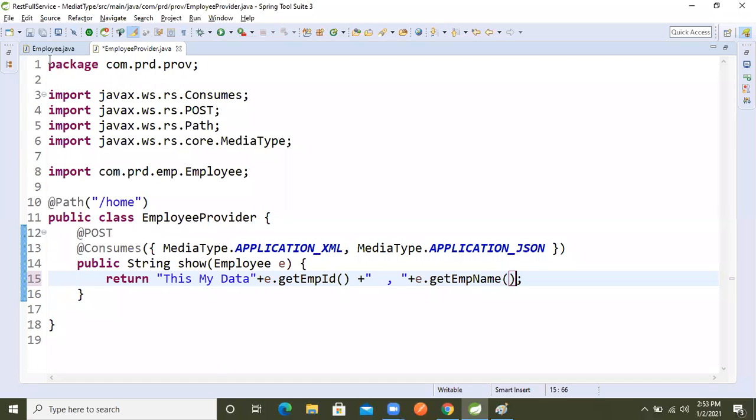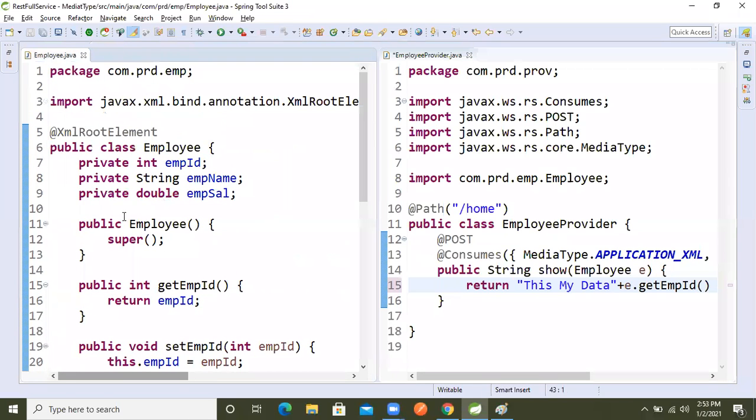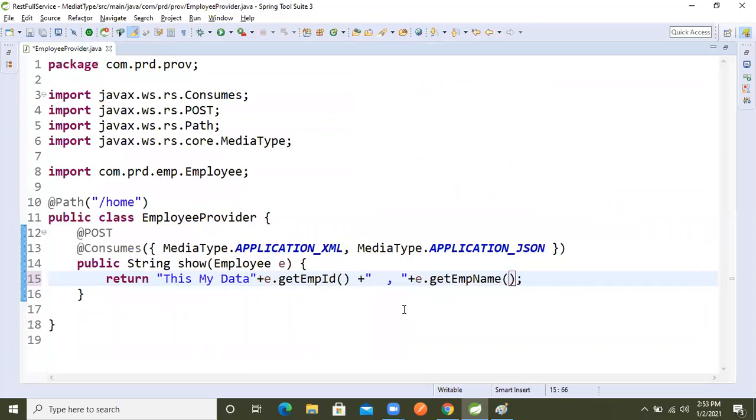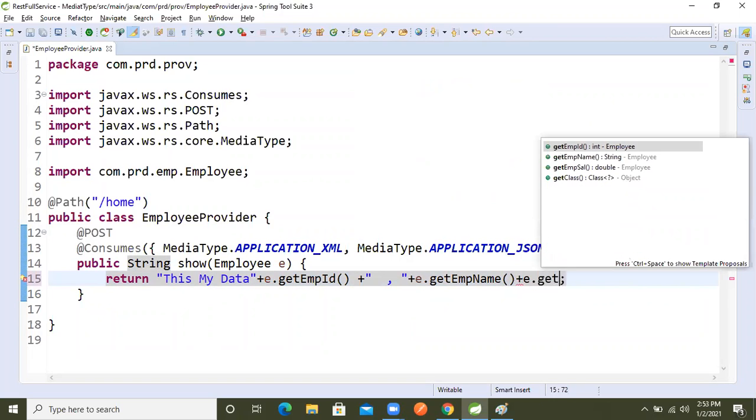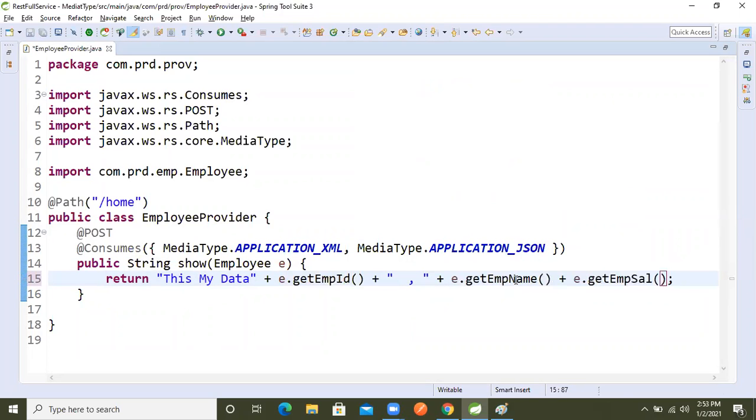Whenever we make the request based on this object, it will return back on the console output also. Without output, how can we understand? So same thing again, plus e dot get salary. So I'm returning this data.